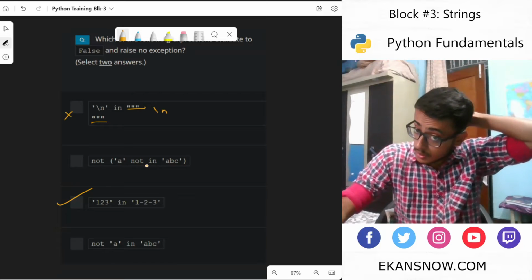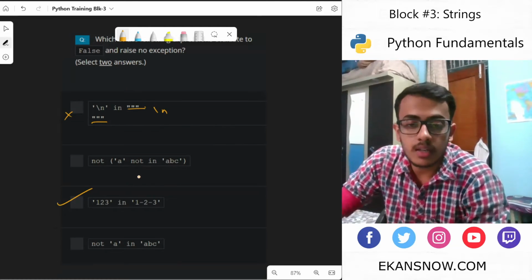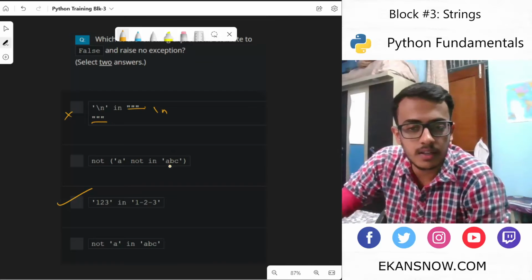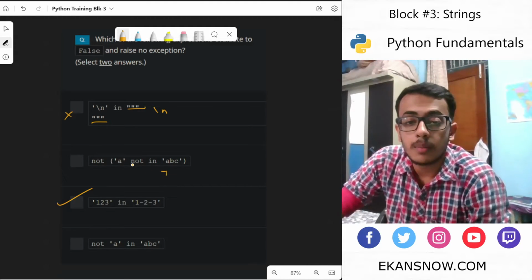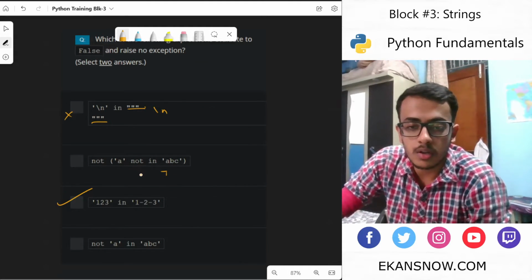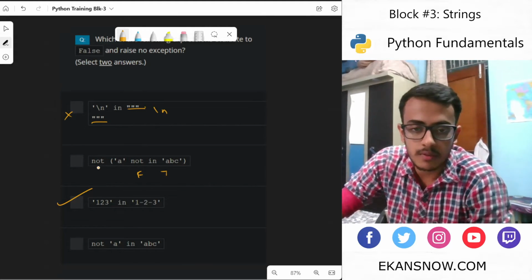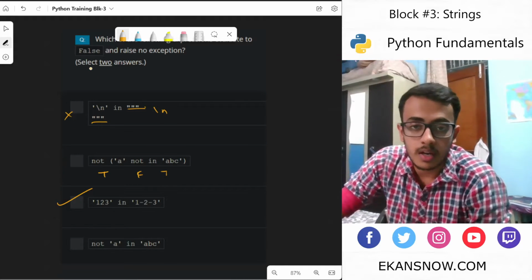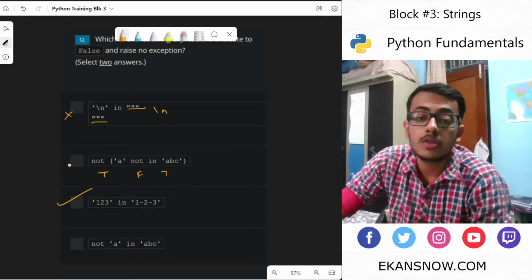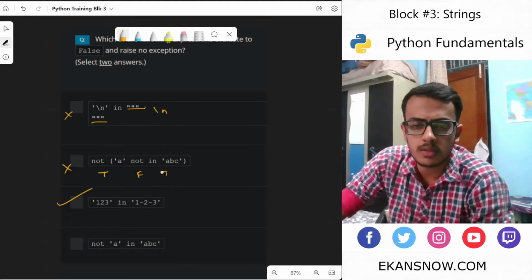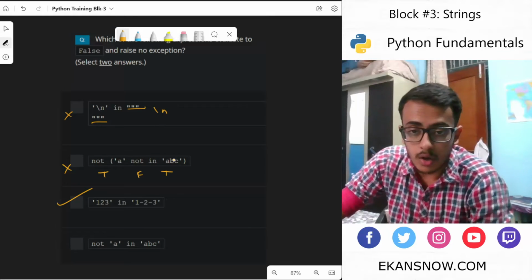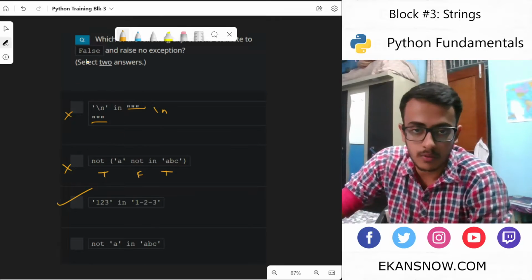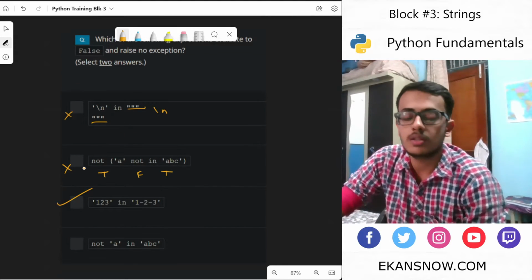A not in ABC would result in, let's see if A is there in ABC. Okay, that is there, true. But what they have done is they have used not, which will lead to false. But what they have done outside is they have used not. That means it would result in true. And what we are looking for is false. So this is not correct. I would just go through it again. A in ABC, that would be true. A not in ABC would be false. Not of false would be true. What we're looking for is false. That means this is incorrect.